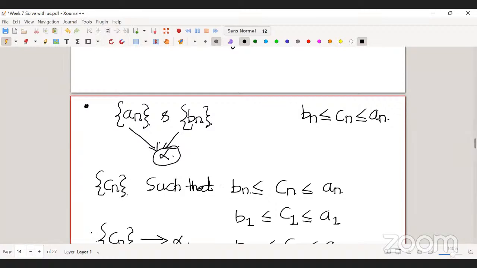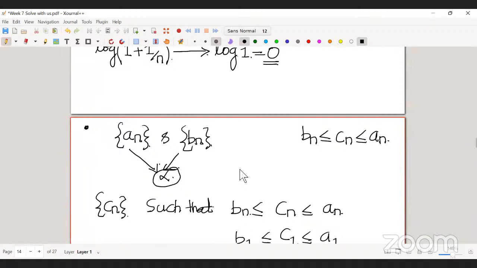If I increase the value of n, an will come closer and closer to alpha, and bn too. And cn is basically in between bn and an. Then cn has to come to alpha if I increase the value of n, right? Yes, of course.